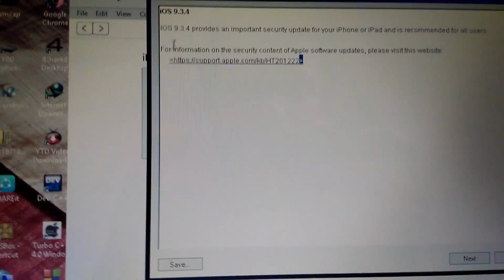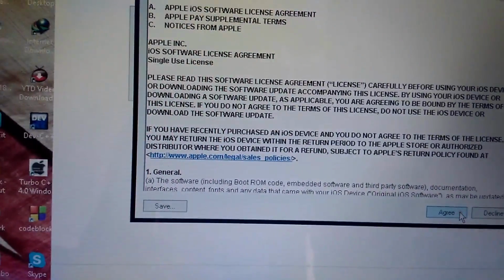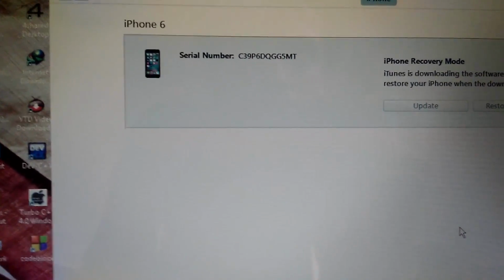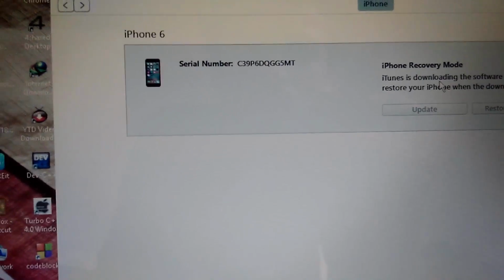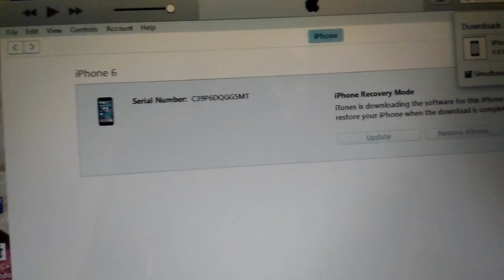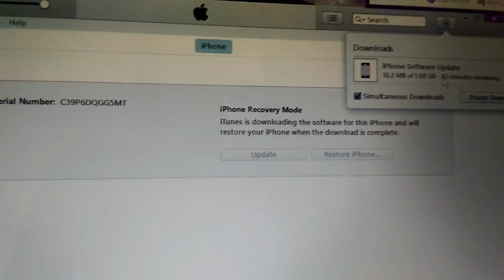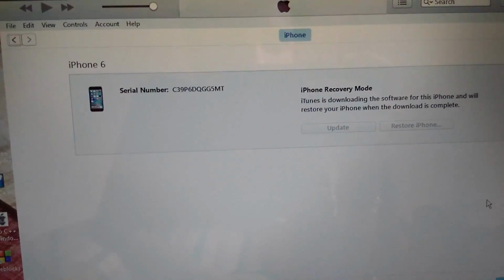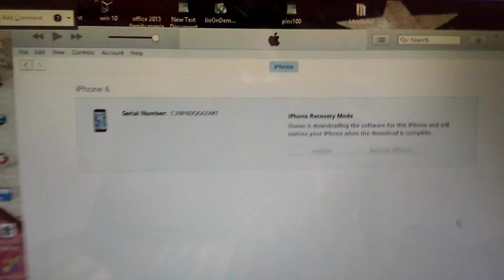You can see iOS 9.3.4 is being installed. Further click next, accept. Now you can see that the iPhone is in recovery mode and it is downloading the iPhone software update, which is approximately 2GB. Then iTunes restores the OS.